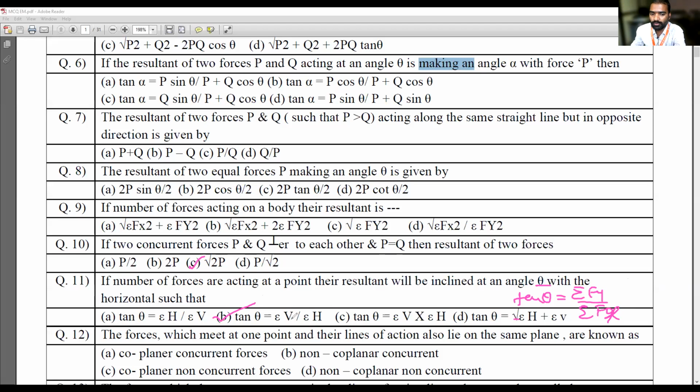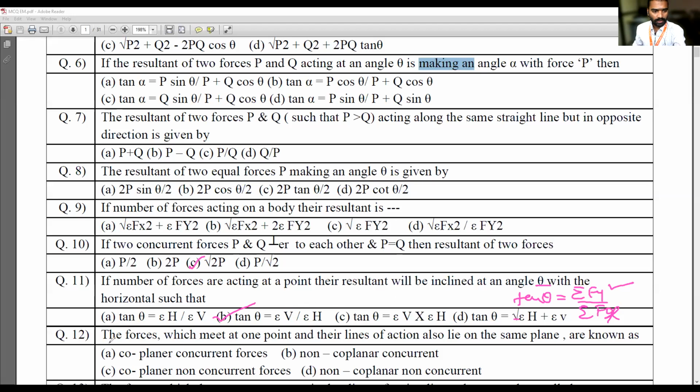V means summation of all the forces along the vertical direction, and H means summation of all the forces along the horizontal direction. According to my definition I have taken sigma Fx and sigma Fy, but in the problem he has taken sigma H and sigma V. Don't get confused. In place of sigma Fx he has given sigma H, and in place of sigma Fy he has given sigma V.